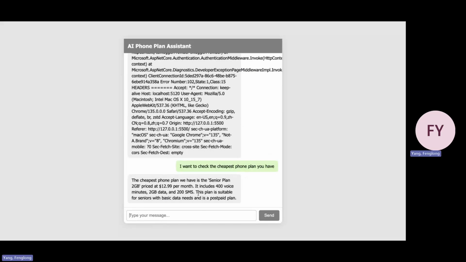So this is the expected response because it just parsed my input into a SQL, and then we execute the SQL in SQL Server in the backend and respond with the result to the user.